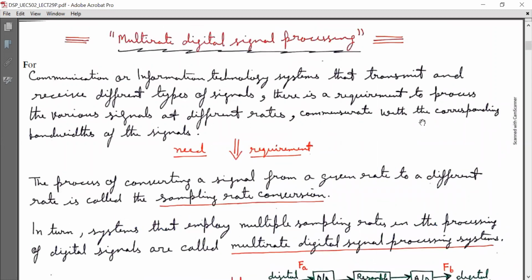Today we will start multi-rate digital signal processing. For communication or information technology systems that transmit and receive different types of signals, there is a requirement to process the various signals at different rates commensurate with the corresponding bandwidths of the signal. So this is the need or requirement of the modern communication systems.